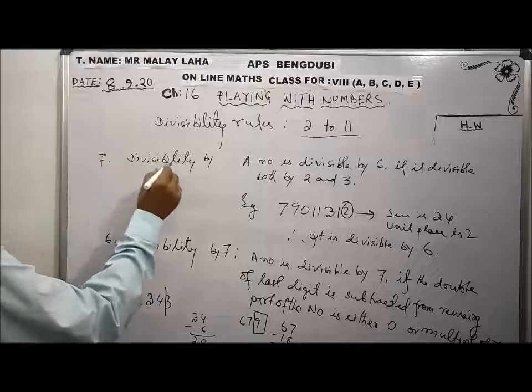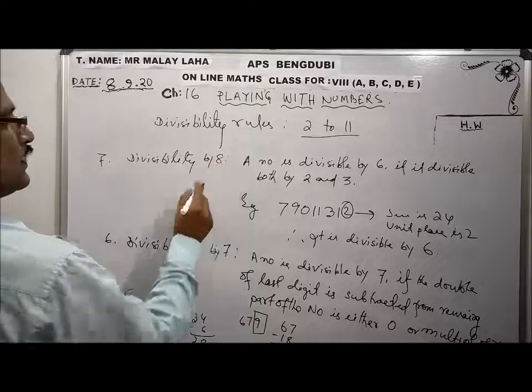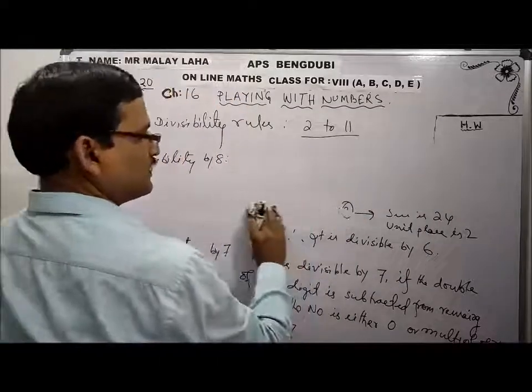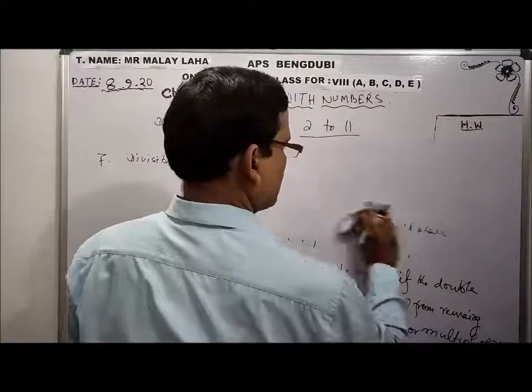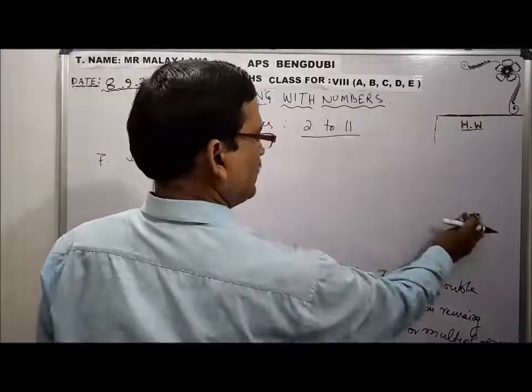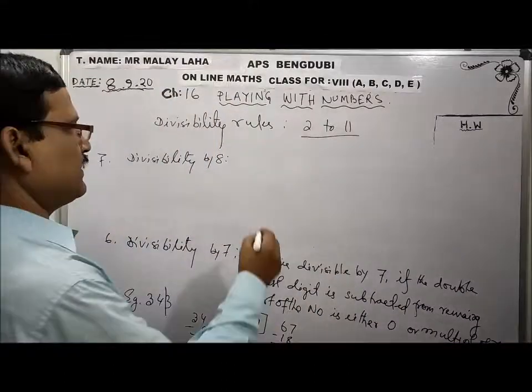Divisibility by 8. Like 4, 8 also. Take the last three digits of the number, the 1s, 10s and 100s places. If that part is divisible by 8, then the whole number is divisible by 8.